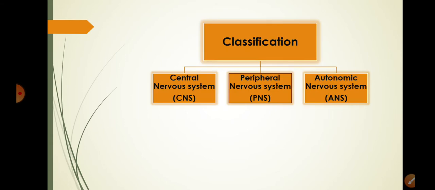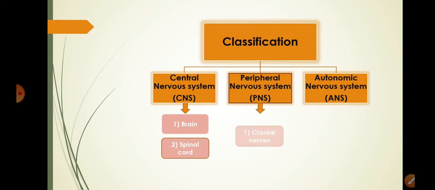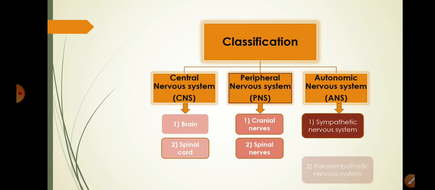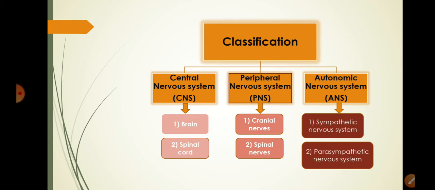Let us understand how the nervous system is classified. The parts of nervous system in human beings are central nervous system, peripheral nervous system and autonomic nervous system. Central nervous system is composed of brain and spinal cord. Peripheral nervous system is made up of cranial nerves and spinal nerves, that is, the nerves arising from central nervous system. And autonomic nervous system is composed of sympathetic nervous system and parasympathetic nervous system.